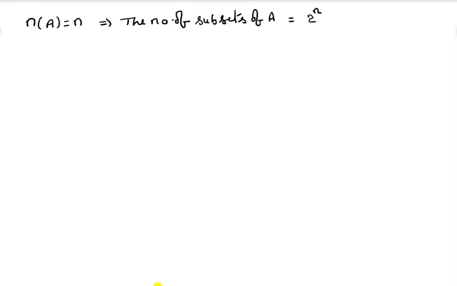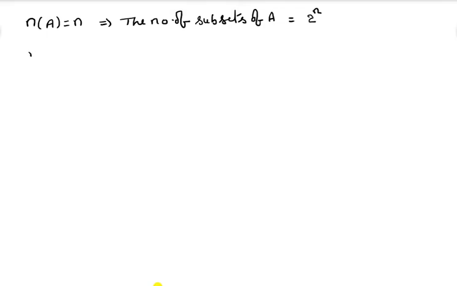Dear students, observe here: if the number of elements in A is equal to n, then A is a set containing n elements. Can you tell me what the number of subsets of A is? The number of subsets of A is equal to 2 to the power of n.